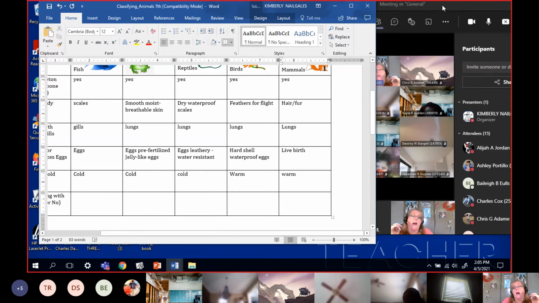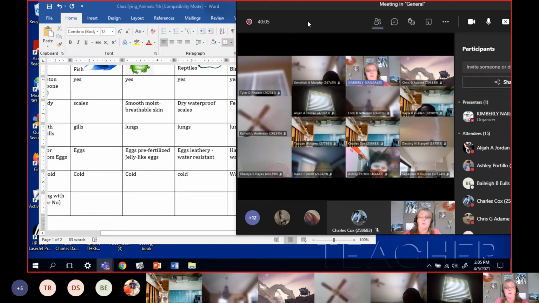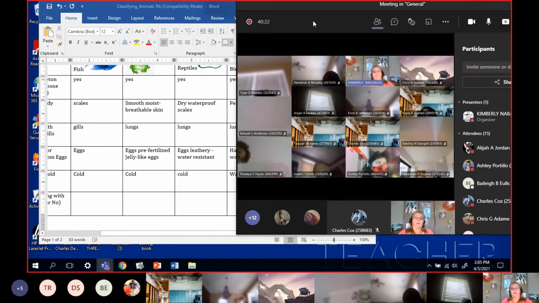All right, so if you think about the fish, they just throw the male and female parts in and they hope for the best. The frogs have their jelly-like eggs, but they have to leave them. The reptiles also leave their nest. The bird leaves their nest. And anything can happen to those eggs while the mamas are gone. Mammals, we ain't letting that baby go nowhere. We hold it inside until it's ready to be born. So that's why that is a step up.